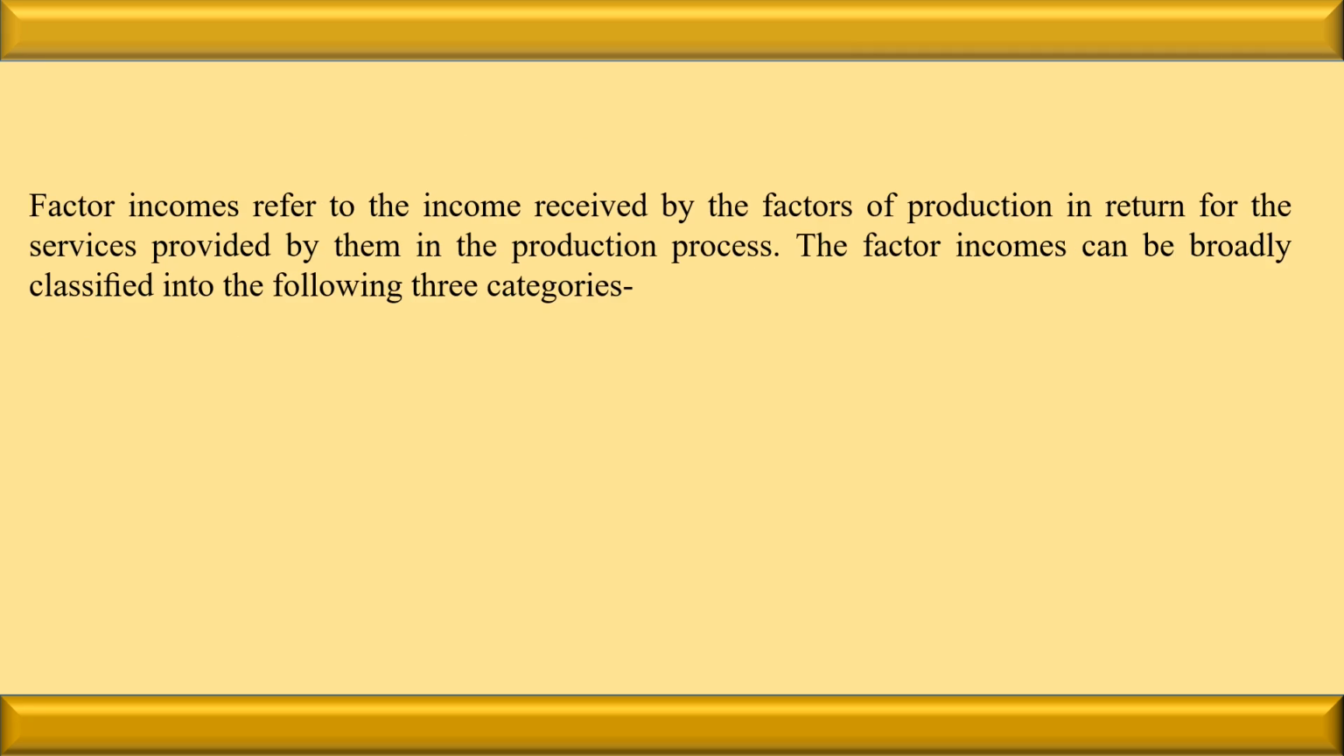Factor income refers to the income received by the factors of production in return for the services provided by them in the production process. In very simple words, we can say factor income is the consideration for the factor services. The factor income can be broadly classified into three categories. Number 1, compensation of employees. Number 2, operating surplus. And number 3 is mixed income of self-employed.